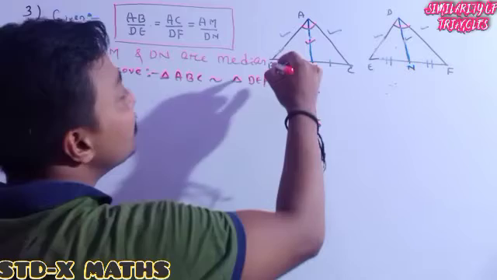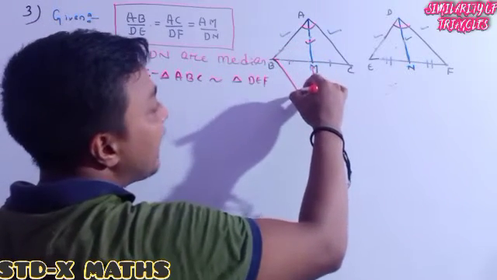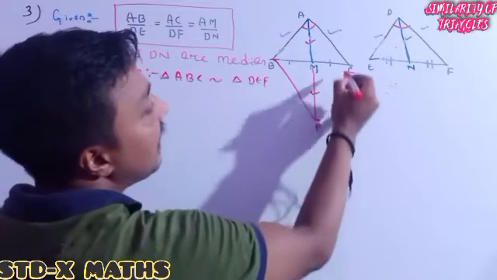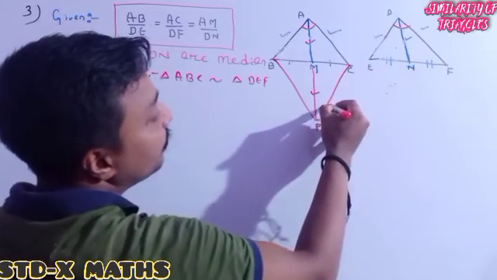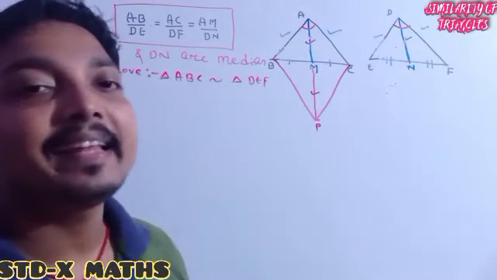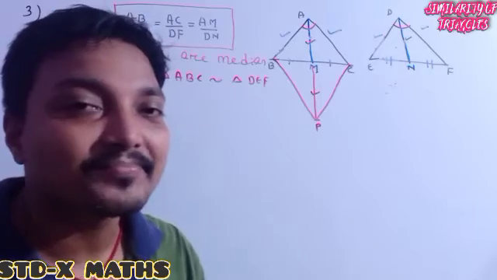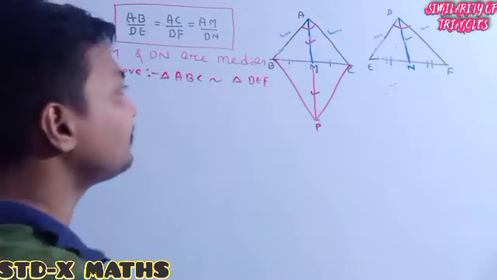Now I am joining B with P and C with P. Can you tell me which type of quadrilateral this is? Just listen.